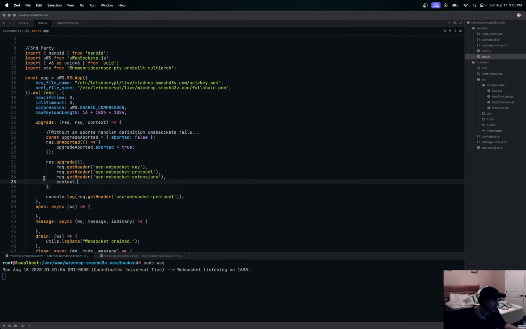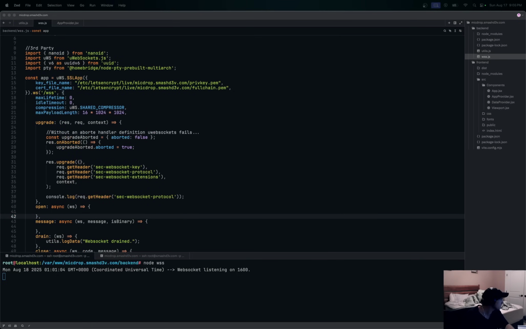We're not doing that right now, but we will. If it's not the protocol you set, then just don't accept the connection. Don't do the upgrade. Just close the request or something. So there's that. Let's see if we actually get something here.